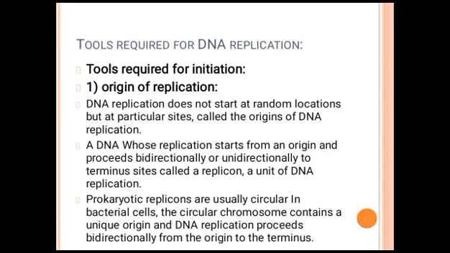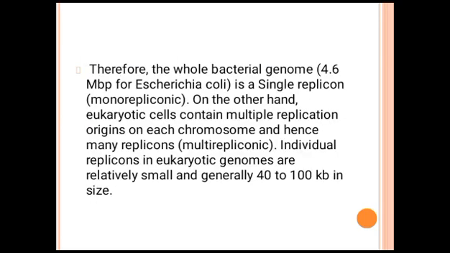A DNA whose replication starts from an origin and proceeds bidirectionally or unidirectionally to a terminal site is called a replicon, a unit of DNA replication. Prokaryotic replicons are usually circular in bacterial cells. The circular chromosome contains a unique origin and DNA replication proceeds bidirectionally from the origin to the terminus. Therefore, the whole bacterial genome is a single replicon. On the other hand, eukaryotic cells contain multiple replication origins on each chromosome and hence many replicons. Individual replicons in the eukaryotic genome are relatively small, generally 40 to 100 kb in size.